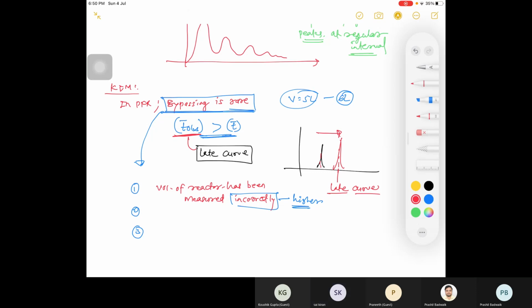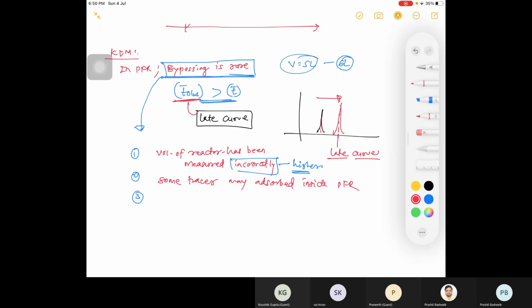Right? So the second reason, just write: some tracer may adsorb inside the reactor, PFR.